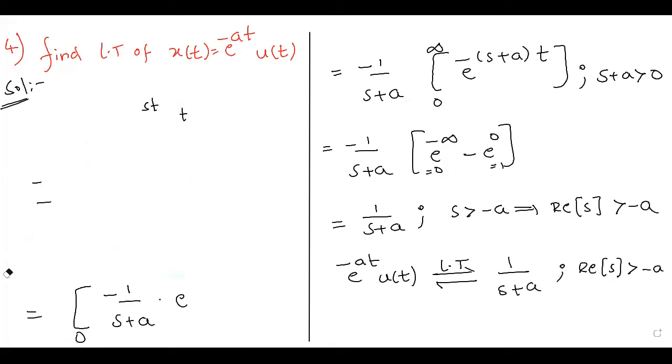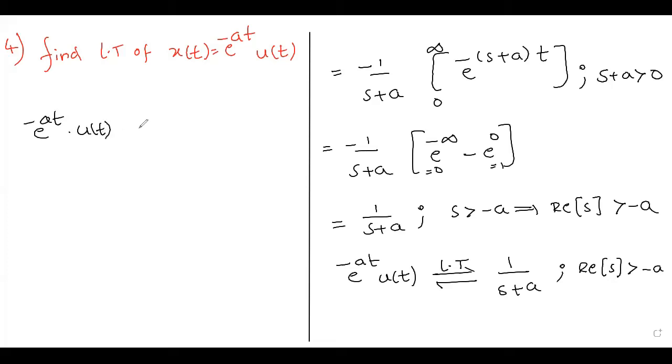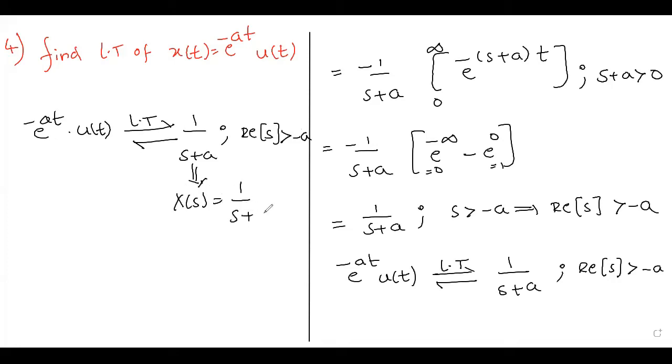So now try to draw the S-plane representation. Try to represent the ROC in the S-plane. So finally we got here e power minus at into u of t. What is its Laplace transform? 1 by s plus a. And what is its corresponding ROC? Real part of s greater than minus a. So here this is our X of s function, 1 by s plus a.